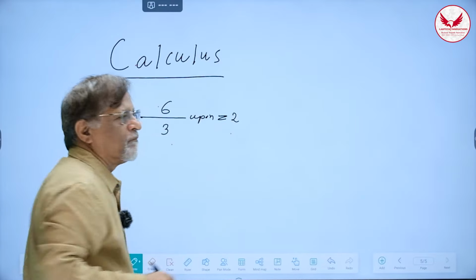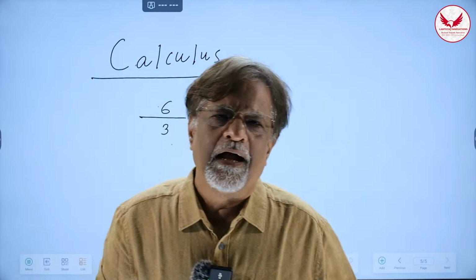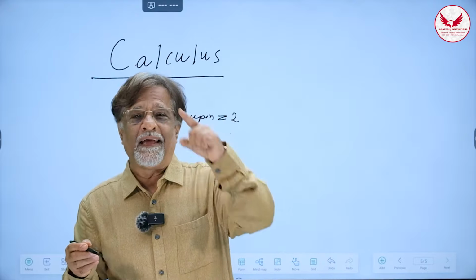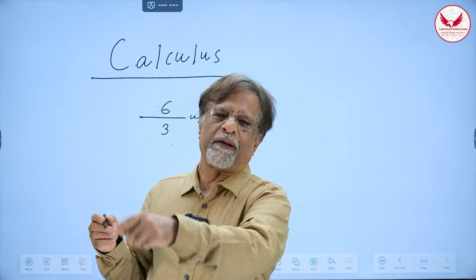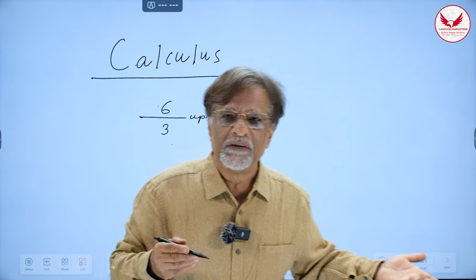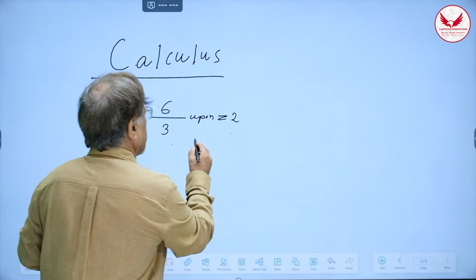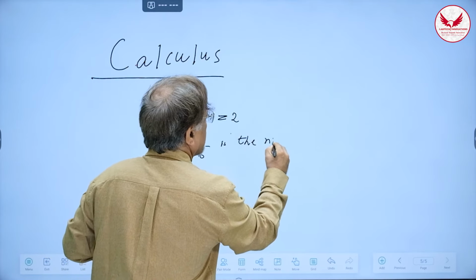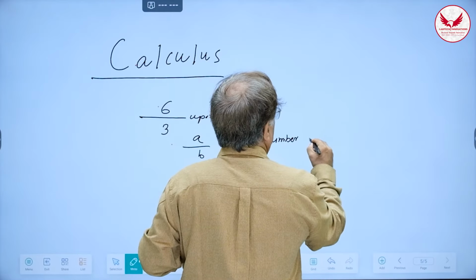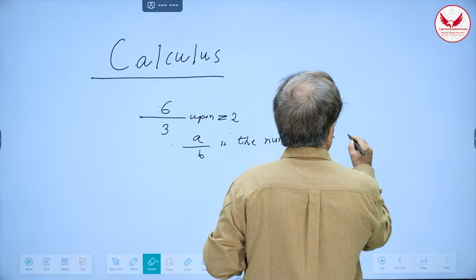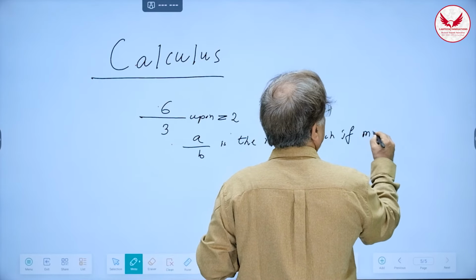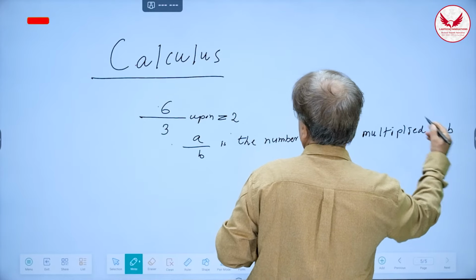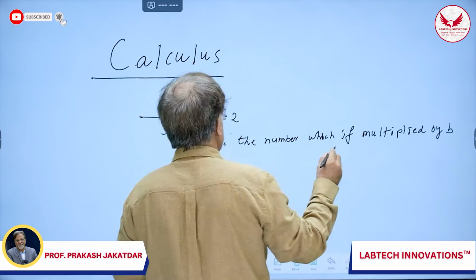My reputation as a mathematics professor was intact. I was very triumphant. So I started generalizing. I told him, then what is A upon B? A upon B is that number which when multiplied by B gives you A. So that was my definition. So what is A upon B? Is the number which if multiplied by B gives you A.